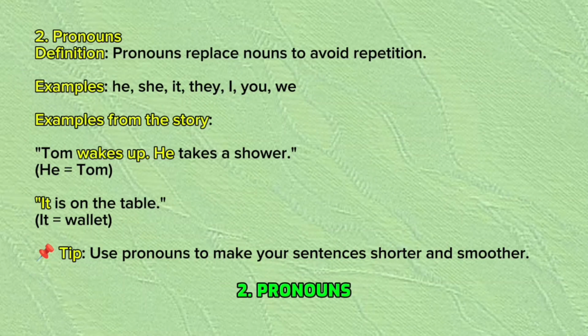2. Pronouns. Definition: Pronouns replace nouns to avoid repetition. Examples: he, she, it, they, I, you, we. Examples from the story: Tom wakes up. He takes a shower. He equals Tom. It is on the table. It equals wallet. Tip: use pronouns to make your sentences shorter and smoother.